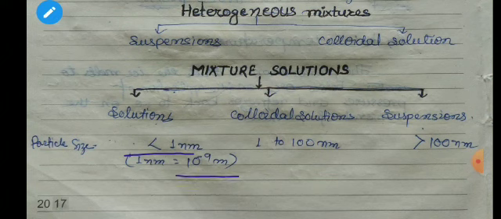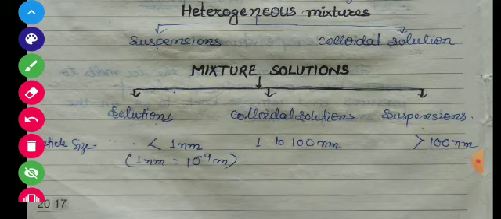And in colloidal solution, students, which is also known as colloids, the particle size is 1 to 100 nanometer. And finally, suspension. Students, the mixture solution in which the size of the particles is more than 100 nanometer, in that case we say the mixture solution is a suspension.